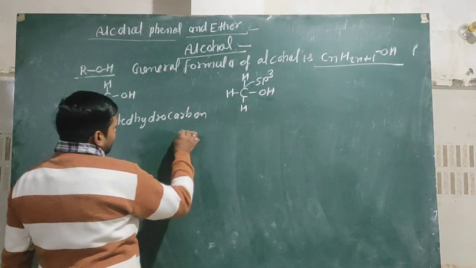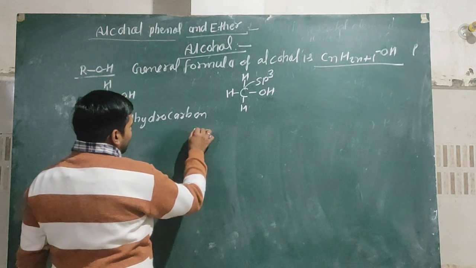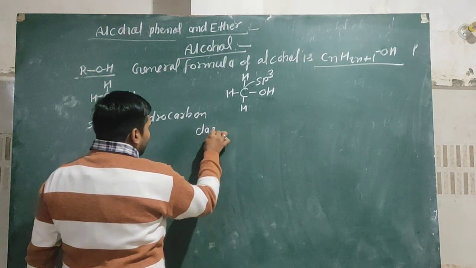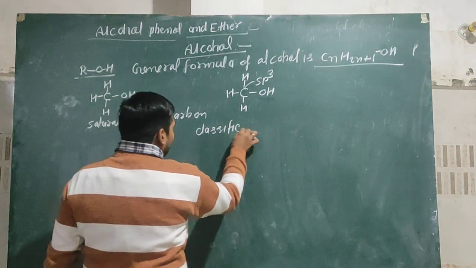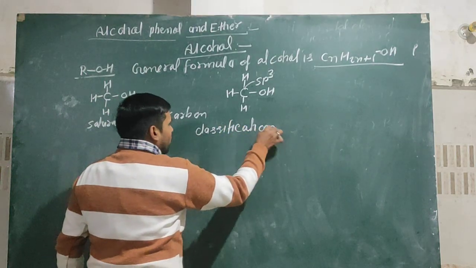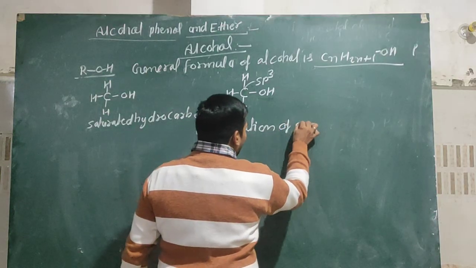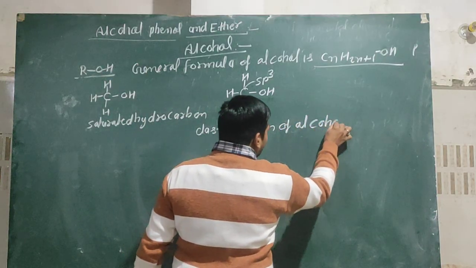On the basis of this, you can also say that different types of classification of alcohol are possible. Classification of alcohol.